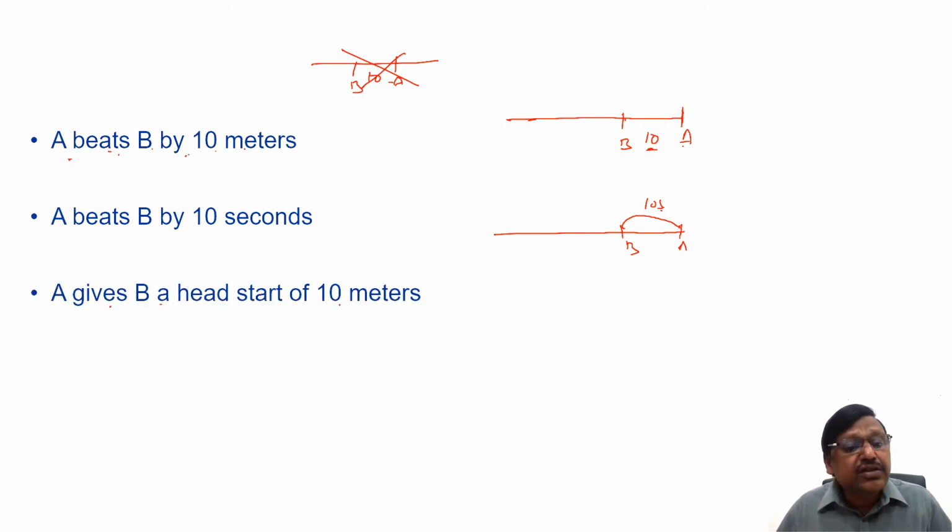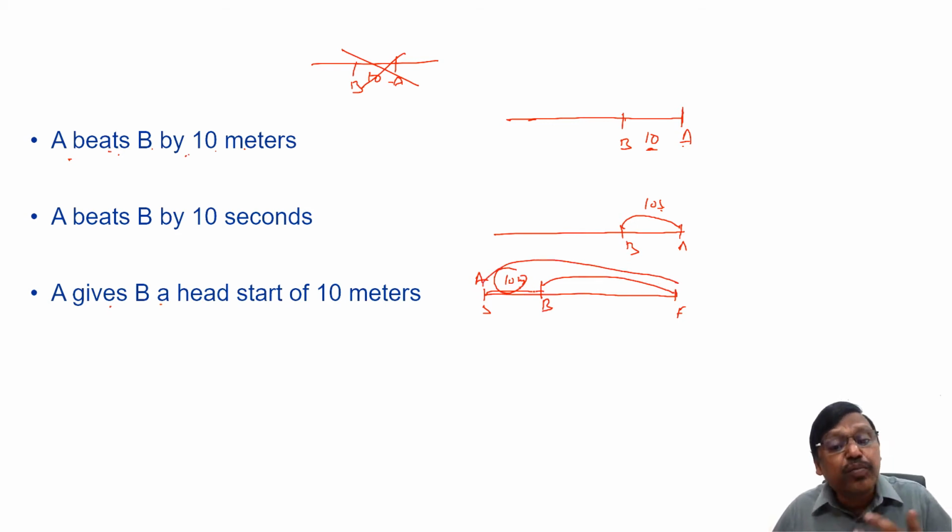A gives B a head start of 10 meters means, see, it's like this. If this is the starting point and this is the finishing point, A will allow B to start 10 meters ahead. B will start here, A will start here, there is a gap of 10 meters. So this is the race B runs, this is the race A runs, means A has to cover 10 meters more to complete the race. Rather, B is covering 10 meters less because he is given a head start of 10 meters.